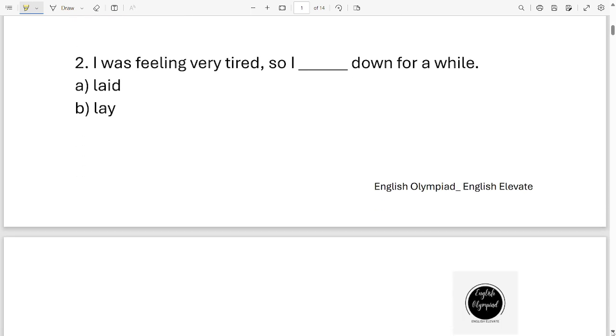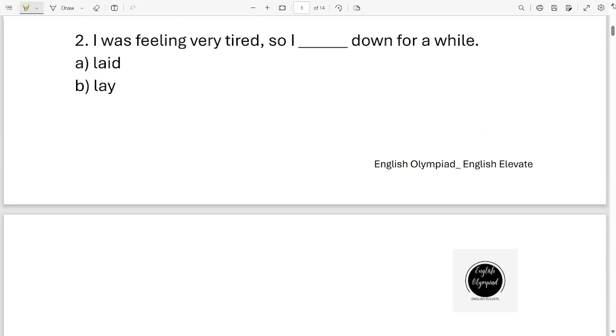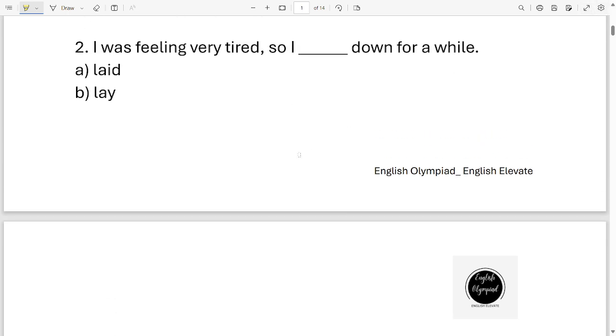Next one. I was feeling very tired, so I dashed down for a while. Your options are late, lay, lied, lie. Which is the correct option that I should fill in this blank to complete the sentence? It is option B. I was feeling very tired, so I lay down for a while.